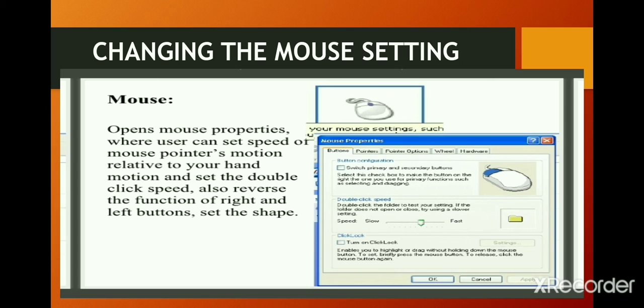To adjust the speed of your mouse pointer, click on the Pointer Options tab. Drag the slider from slow to fast in the Pointer Speed section of Motion. Click on the Apply button and then click OK. If you prefer to have the original set of pointers, click on the Use Default button to return to the default pointers.